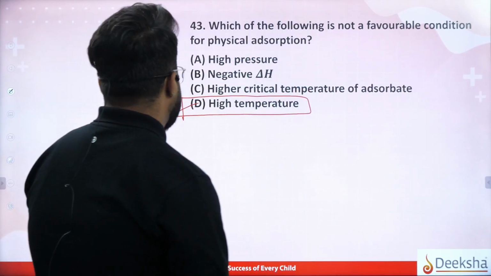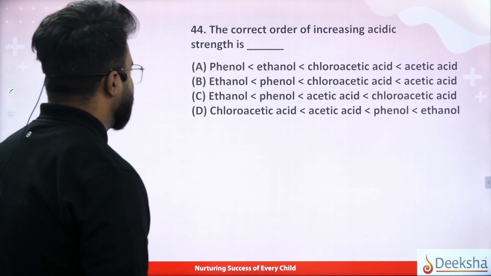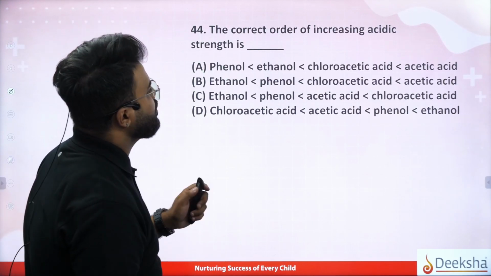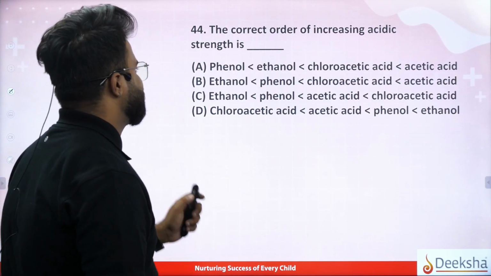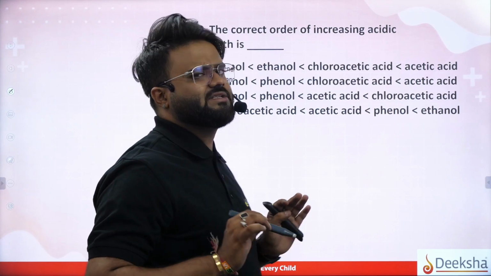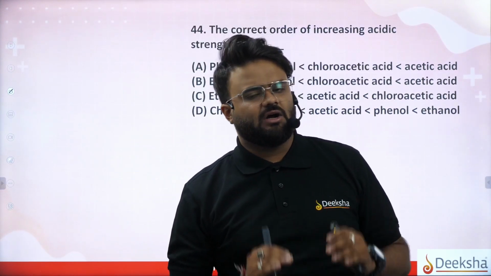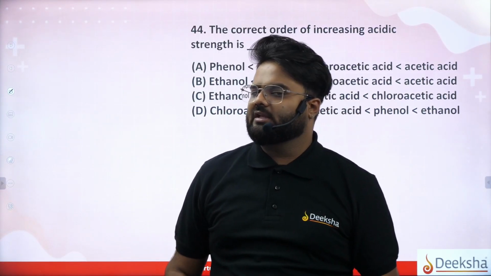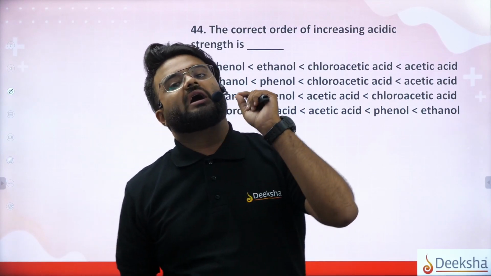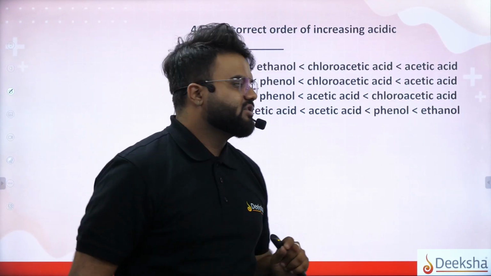Is that understood? Coming back to question number 44, the correct order of increasing acidic strength. Which one is the correct increase in acidic strength? I will explain it very simply. We know that due to the negative inductive effect. So due to what?